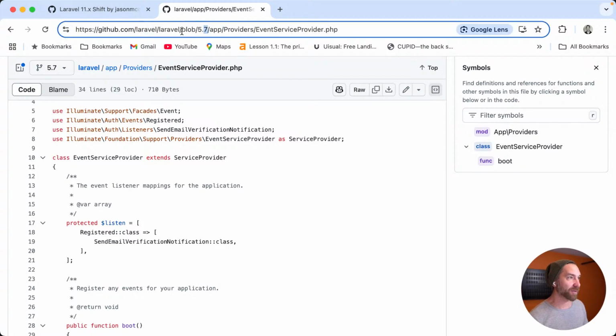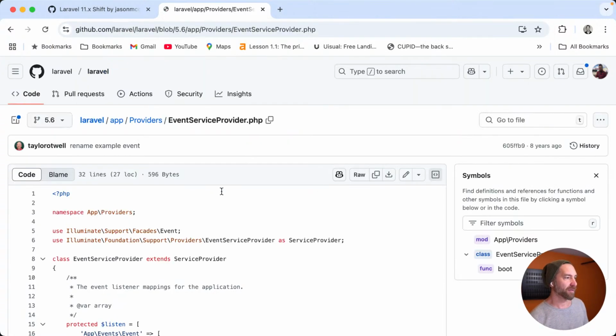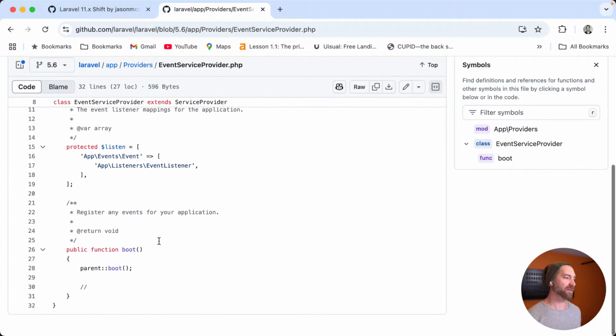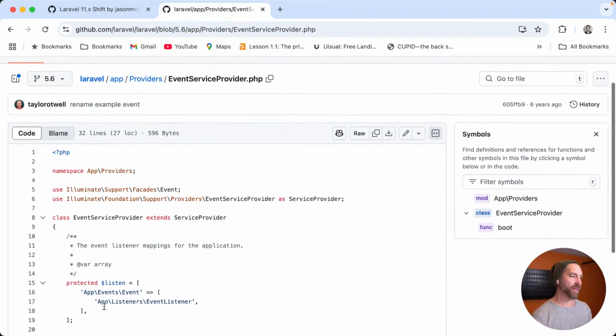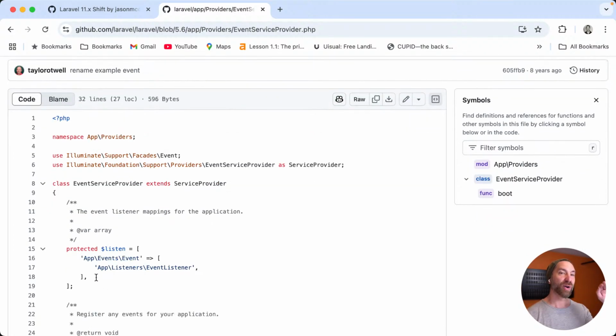Oh man, 5.7. We had event. Wow. 5.6. There it is. 5.6 was the last version that had this in there. So again, proof that the base code was written pre-Laravel 5.6, right?